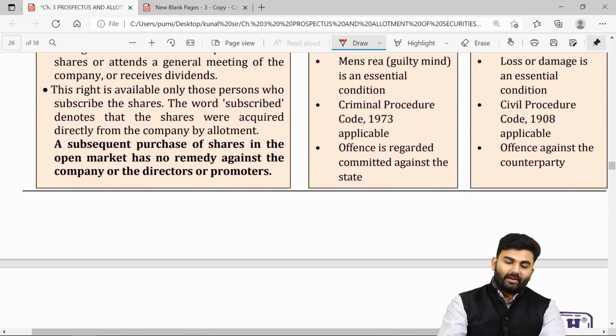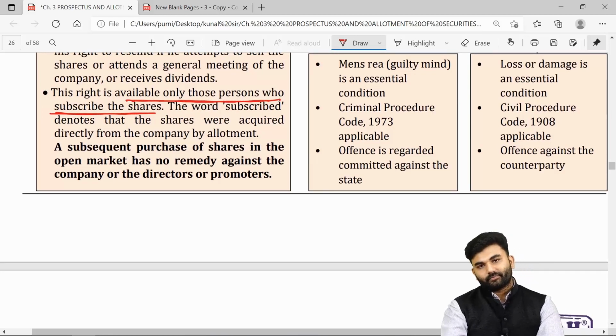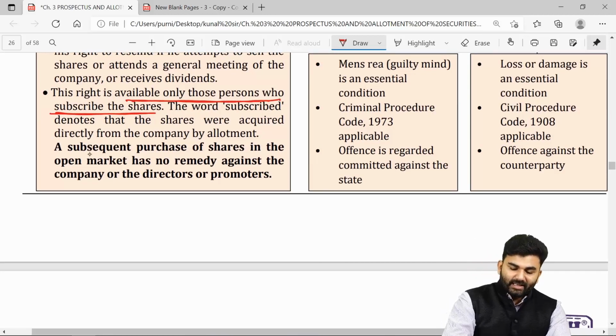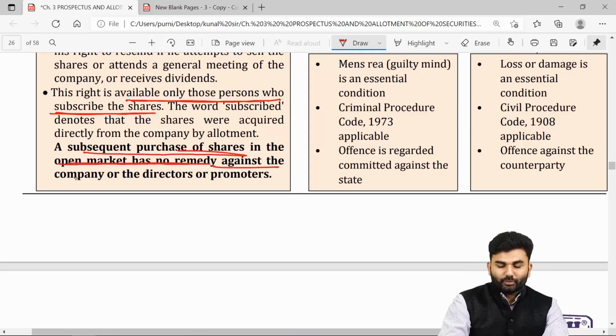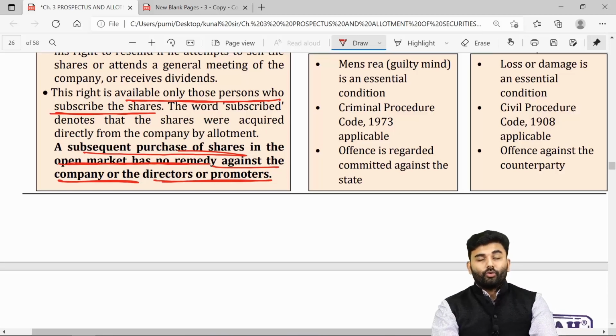Such remedies are available only to those persons who have subscribed the shares. If you have purchased the shares from the open market and the prospectus turns out to be misstated, then sorry to say, you don't have any remedies against the company, nor its directors, nor its promoters, nor its experts.